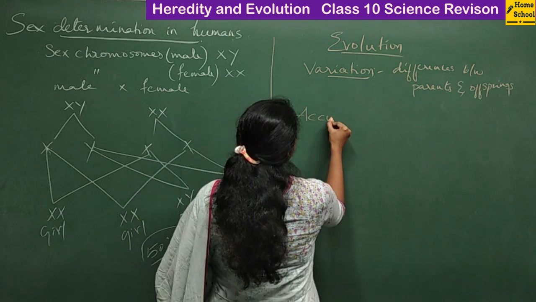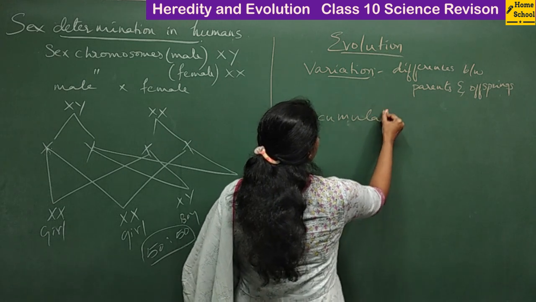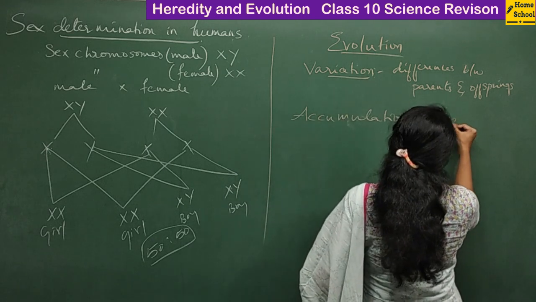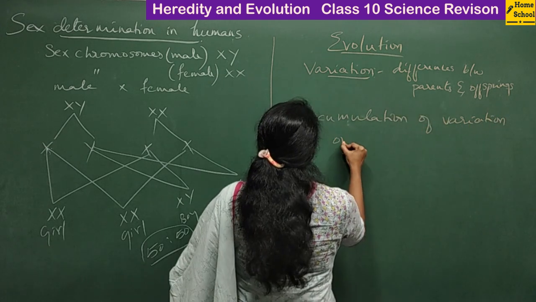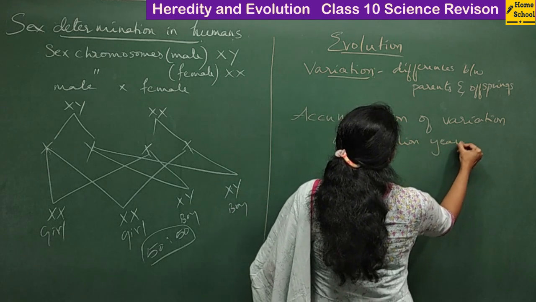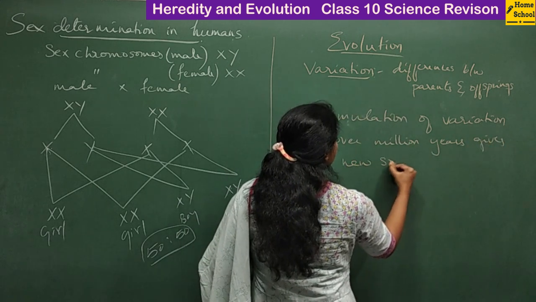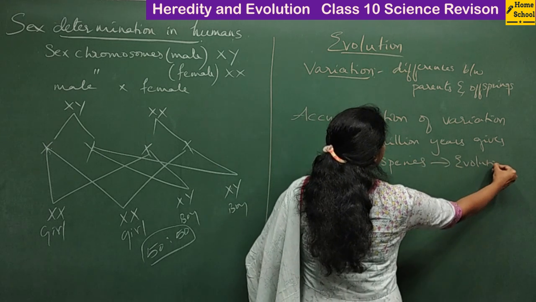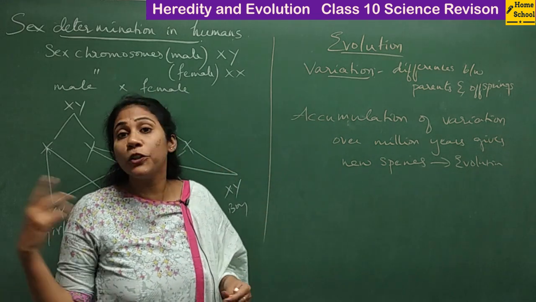Fine. And accumulation of variation over a long period of time, over millions of years, gives a new species, right? So this itself we will call evolution, right? So at every generation, variation does occur, change in the DNA does occur.